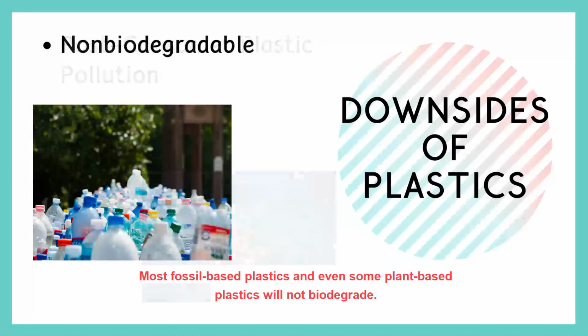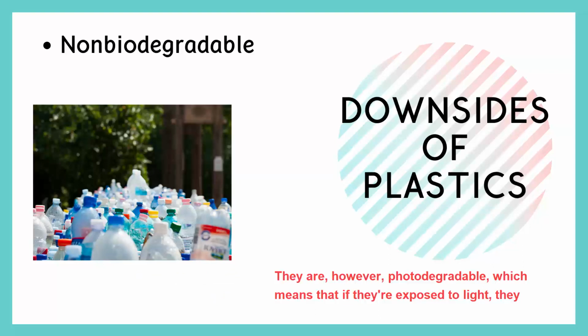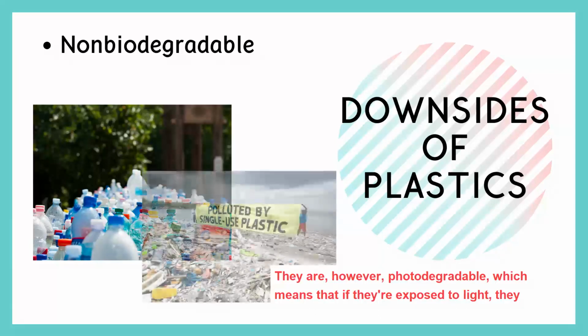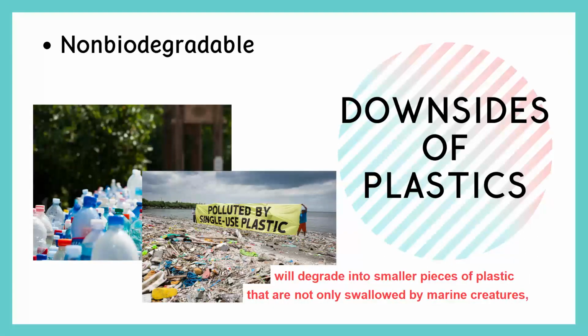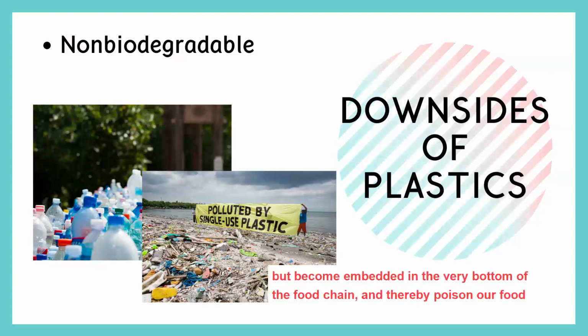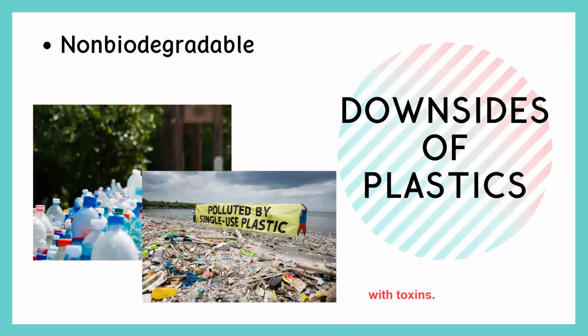Most fossil-based plastics and even some plant-based plastics will not biodegrade. They are, however, photodegradable, which means that if they are exposed to light, they will degrade into smaller pieces of plastics that are not only swallowed by marine creatures but become embedded in the very bottom of the food chain and thereby poison our food with toxins.